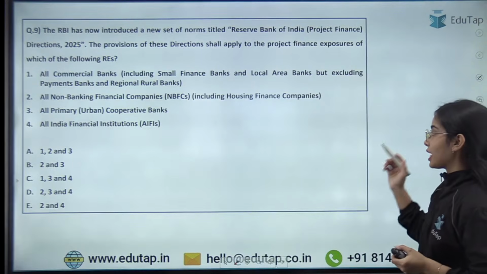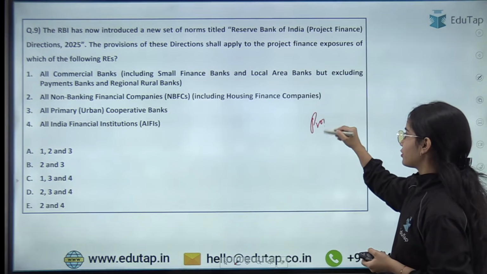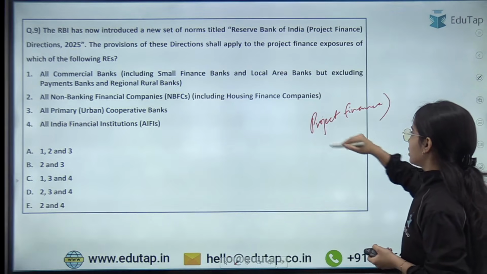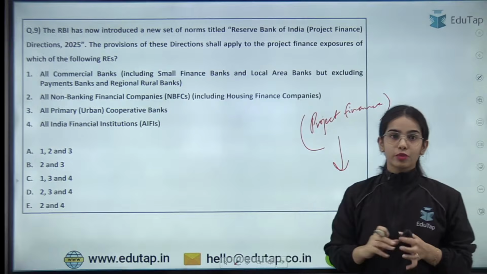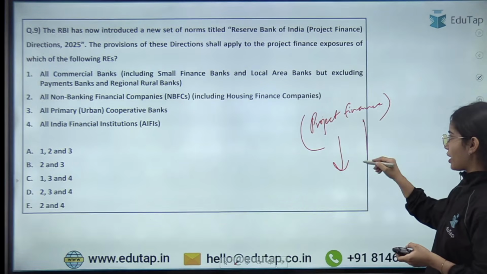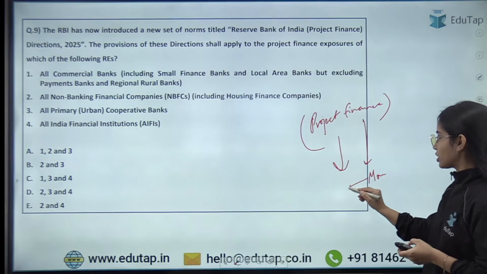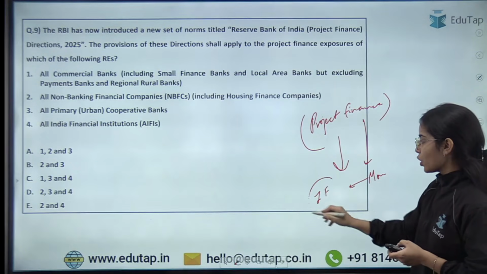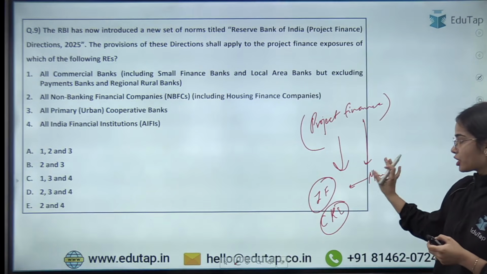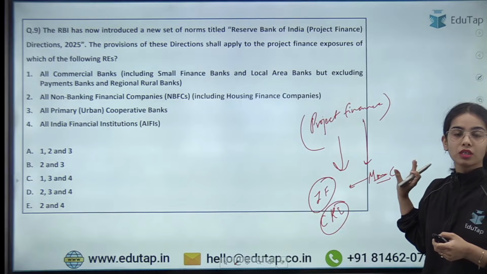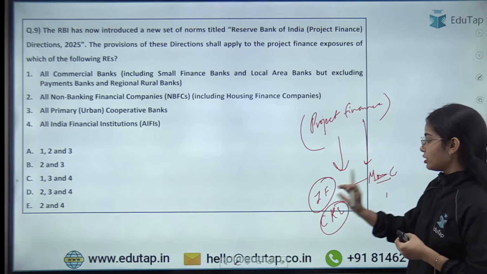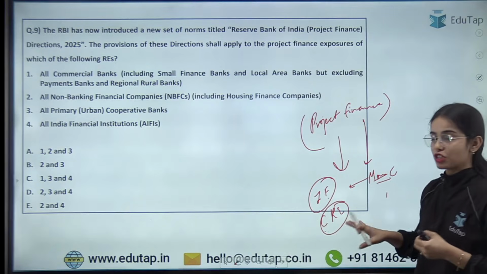Now the next direction and the next question is about project finance. This is one of the most difficult directions that the RBI has released. Project finance means the money is required for infrastructure financing, or for the financing of commercial real estate and such. The loans are required for infrastructure financing and for commercial real estate.